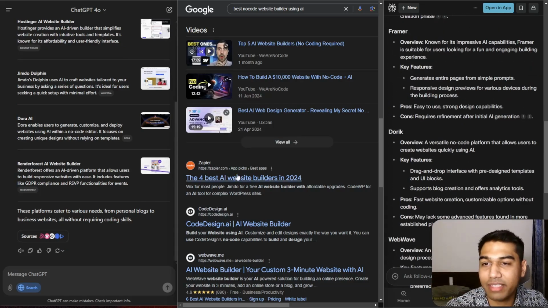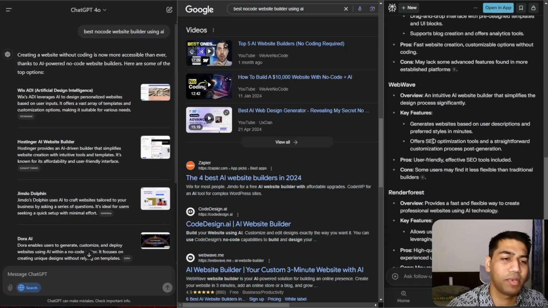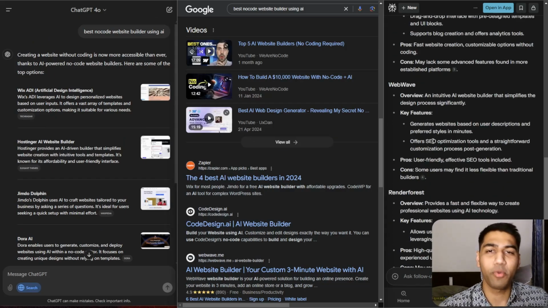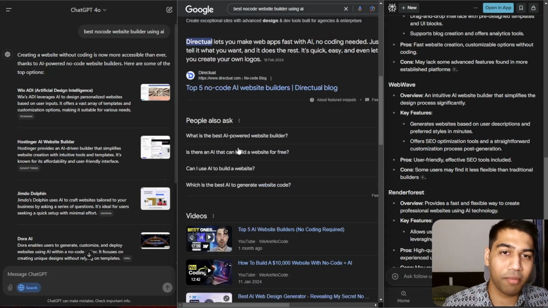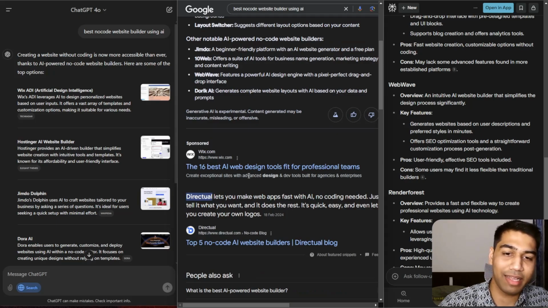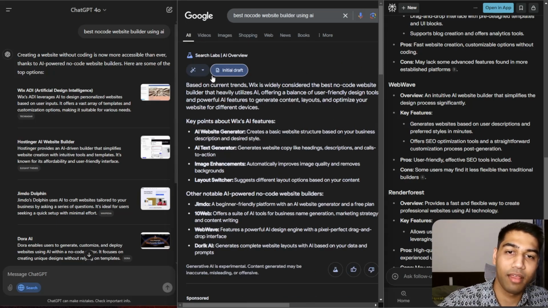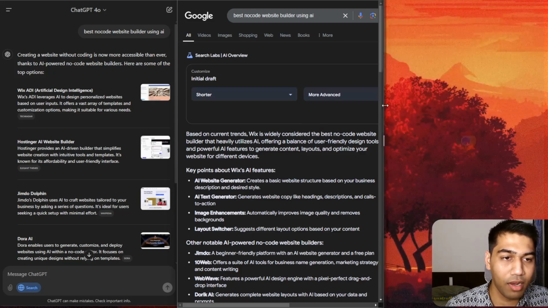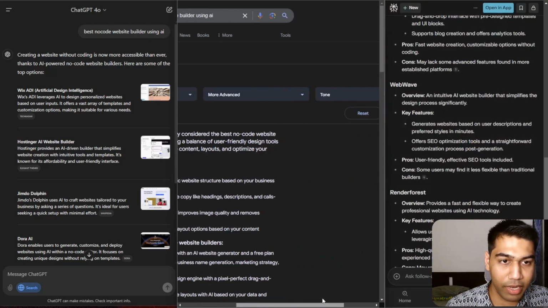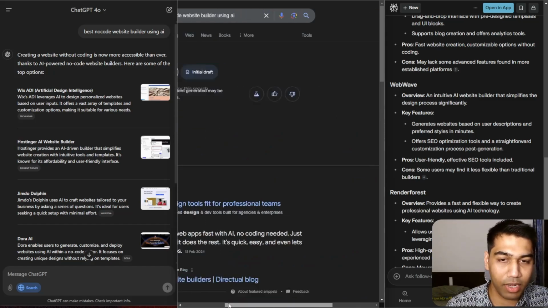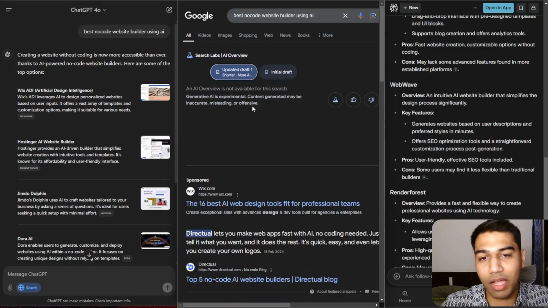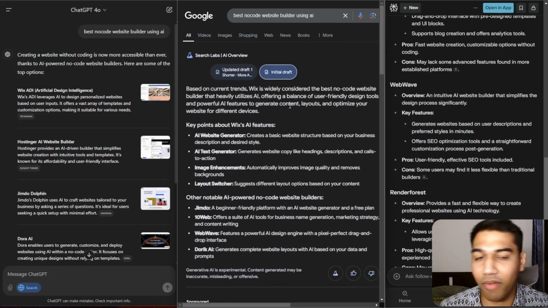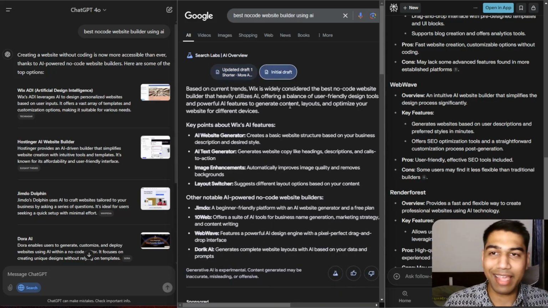And again, you can test that. I'll prefer Framer a lot, just because of my ease of use on that. But very simply, decent results. I'll not say super great, but Google, just from a perspective that it's the top result and that's why it's here. If I want to do it shorter, simpler, or select more advanced, let me just see what it shows up. So update, and let's see what the results come out to. Okay, it can't be inaccurate or an initial draft or whatever. Okay, perfectly, again, okay.